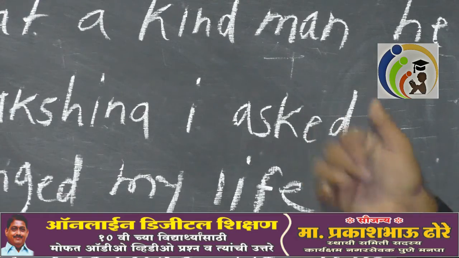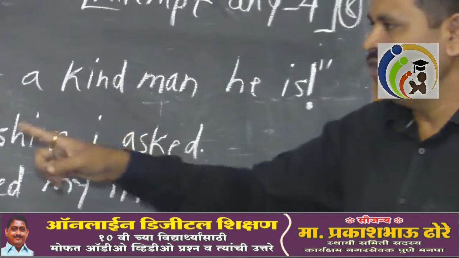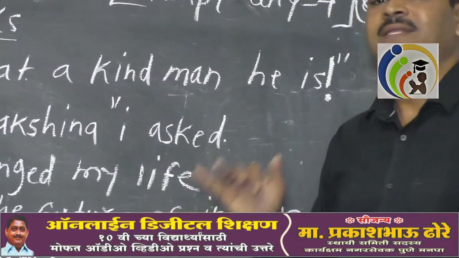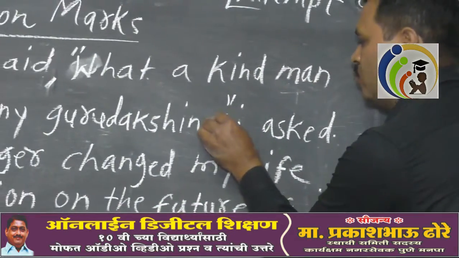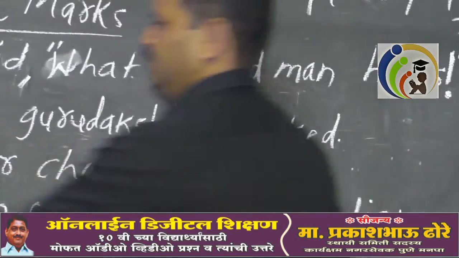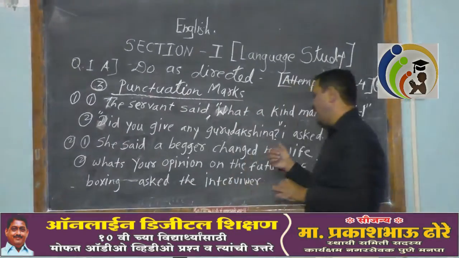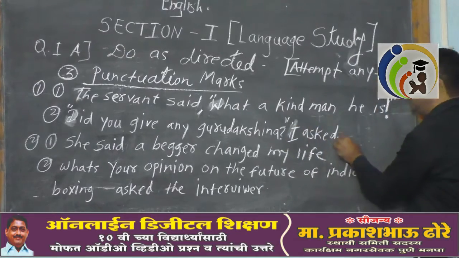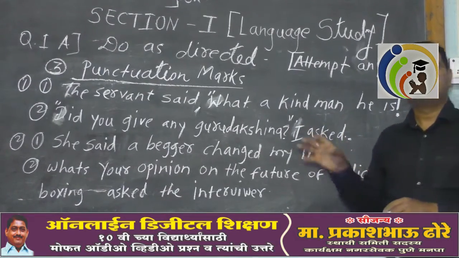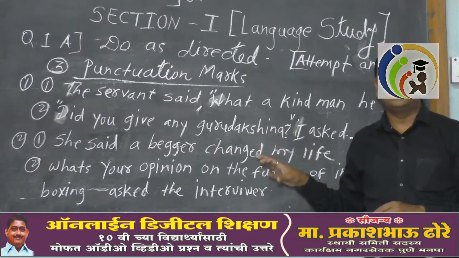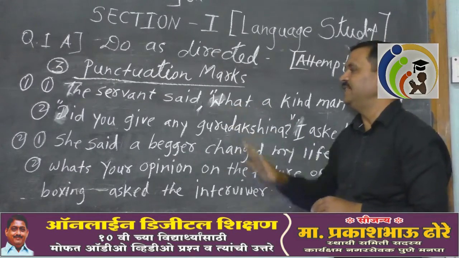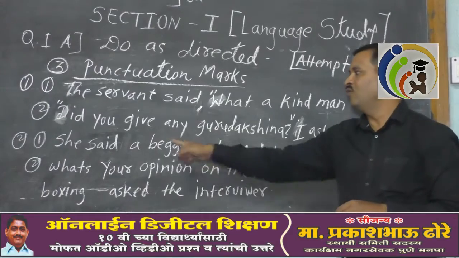What I said, did you give any Guru Dakshina, will be in double inverted commas. This is a question, so put a question mark here. Very good. I asked, the single I would be capital, and at the last give a full stop. So you have to do this activity in this way. Is that clear? Now go to the next one.